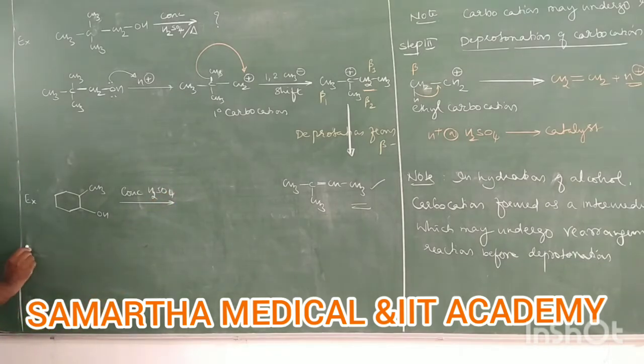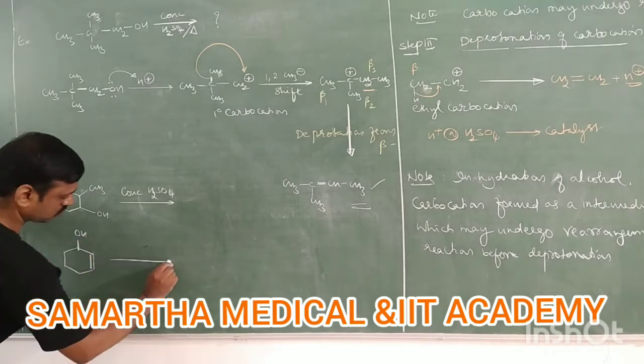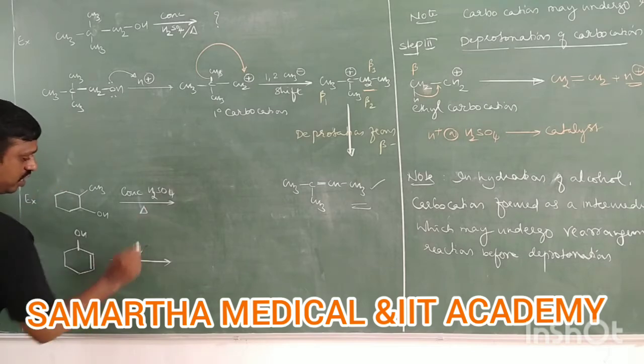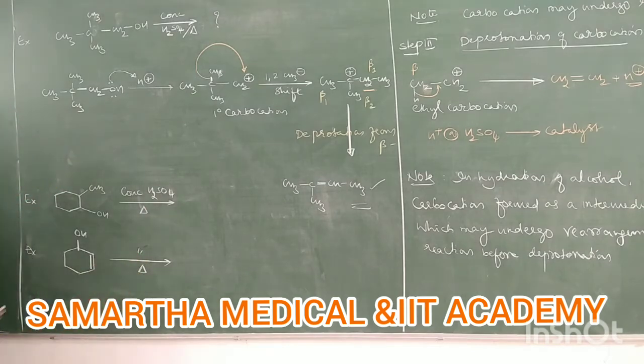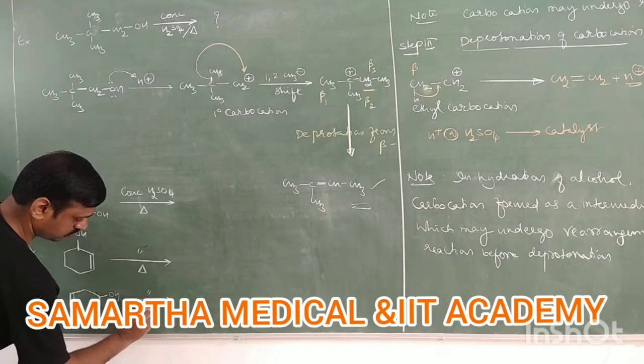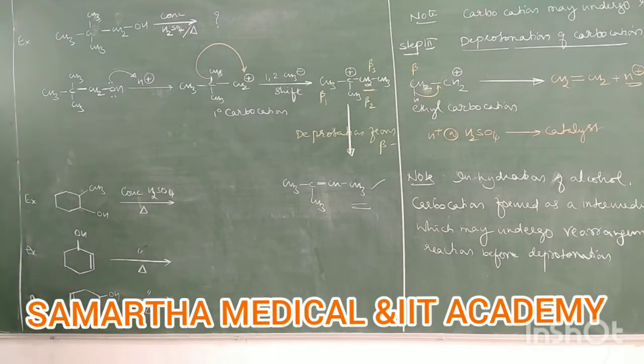Next, concentrated sulfuric acid, heating is common. Next, another example, heating. Come on, tell me.